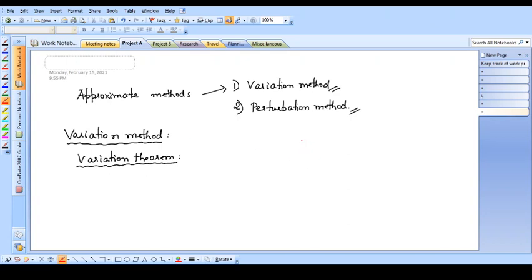Now let us go back to the fourth postulate of quantum mechanics. This was very long ago when I had taught you the postulates of quantum mechanics, so there may be a chance that you might have forgotten it. I request you to go back and remind yourself what the fourth postulate of quantum mechanics is.